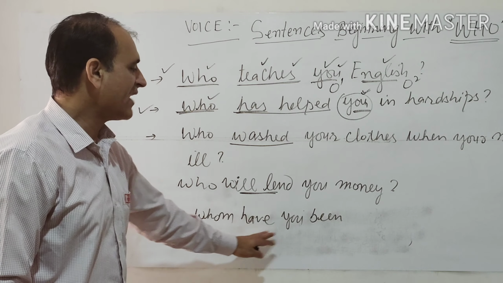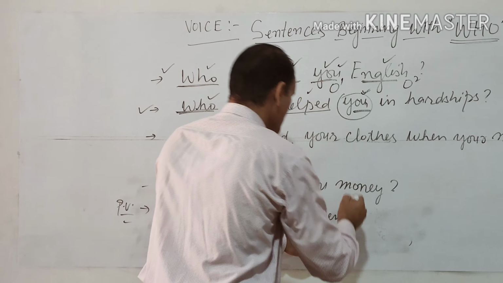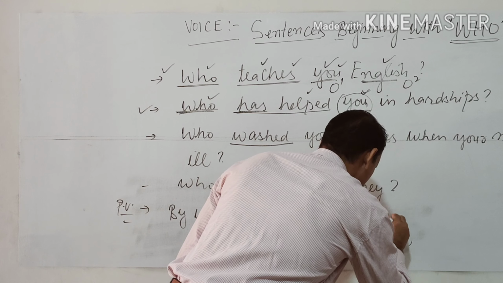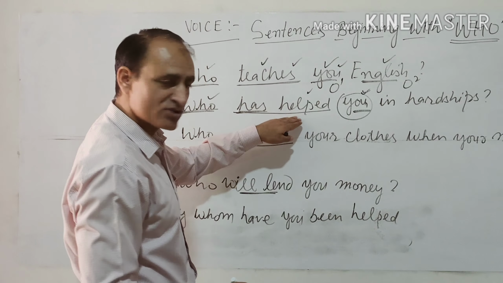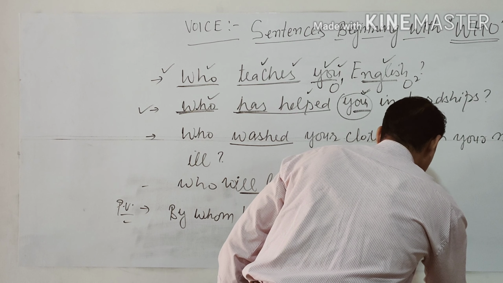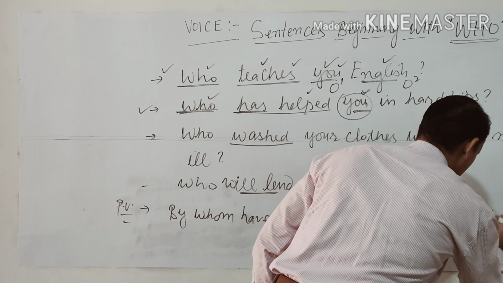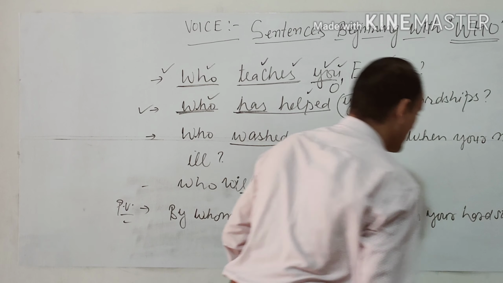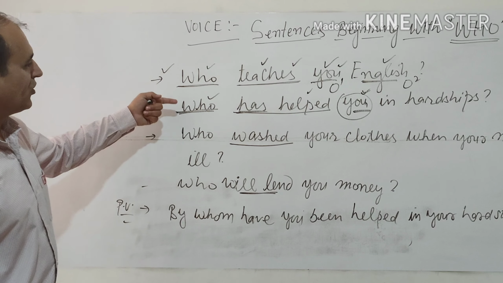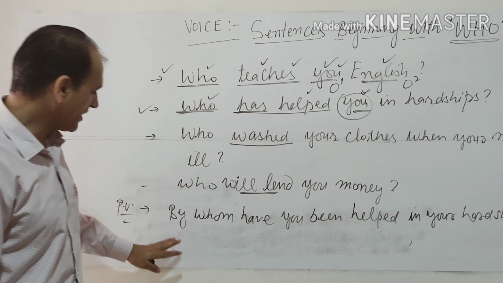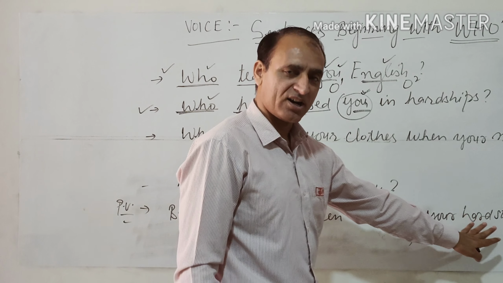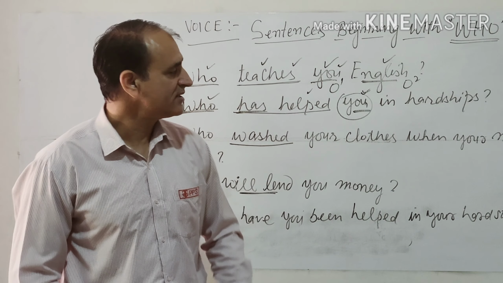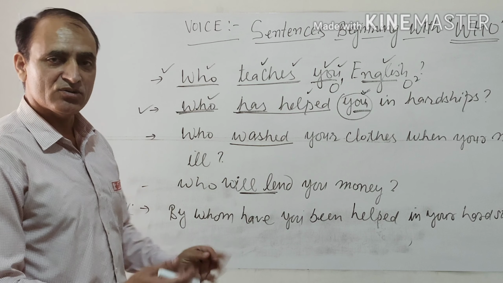So by whom have you been helped, where been is the third form of be, and helped is the third form of the main verb used in active voice. By whom have you been helped in your hardships? So this is how we can change active sentences beginning with who into passive sentences.